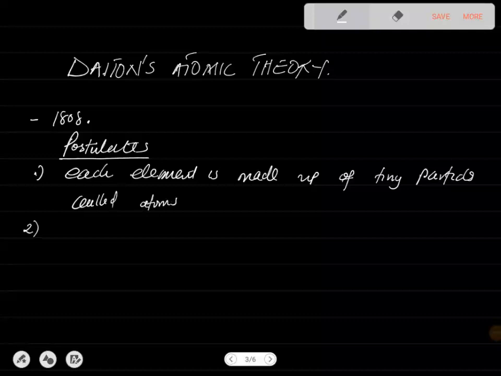It further says the atoms of a given element are identical. That means the atoms of different elements are also different in some fundamental ways.